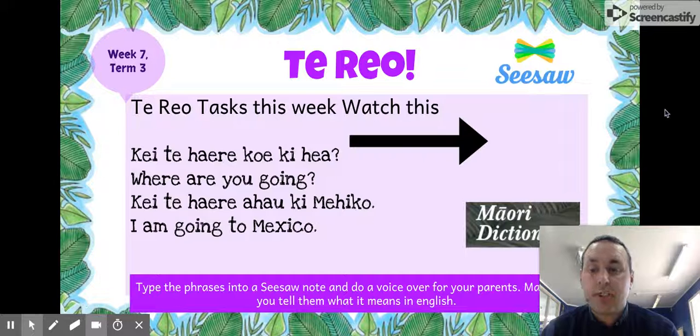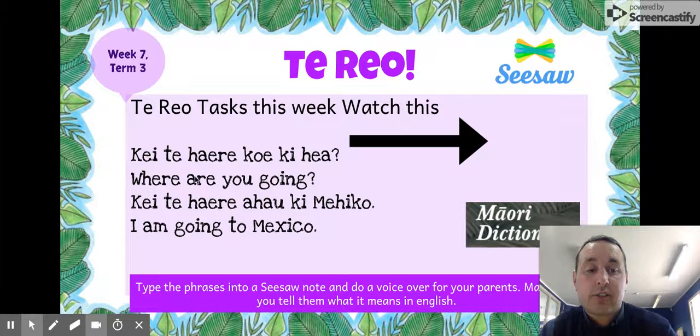This week's te reo task is to ask and respond to a question in te reo. Now, the question is, kei te haere koe ki hia. Where are you going? Now, the response is kei te haere ahau, I am going, ki Mexico, to Mexico. So the answer in English is I am going to Mexico.